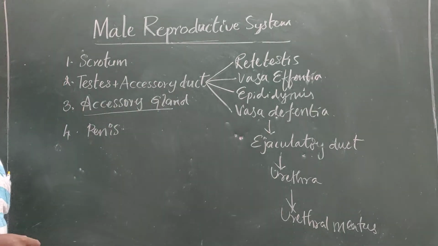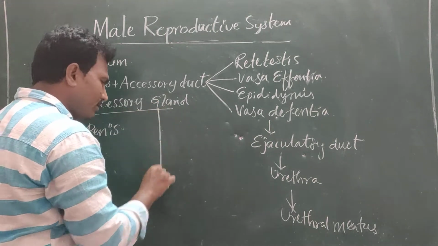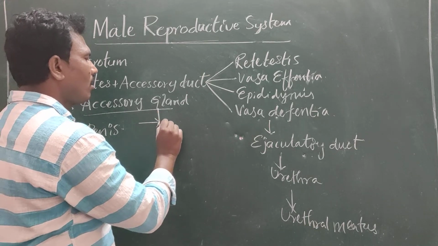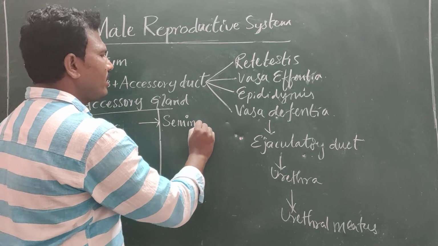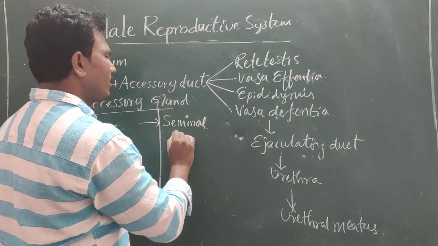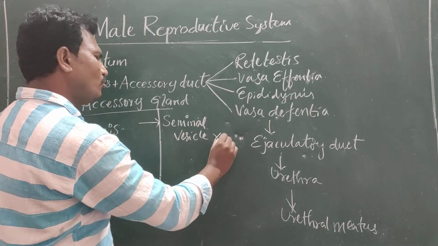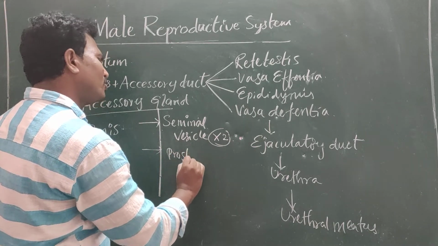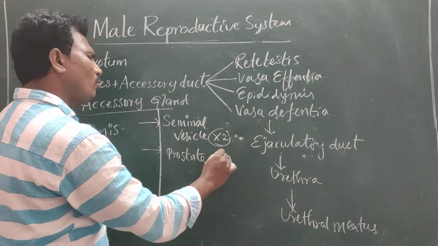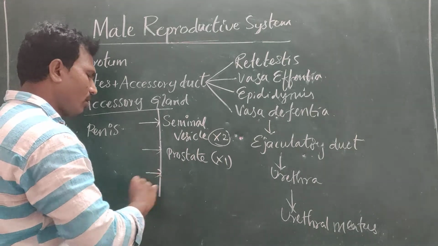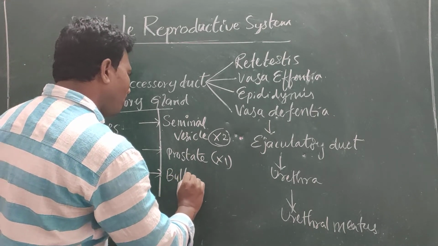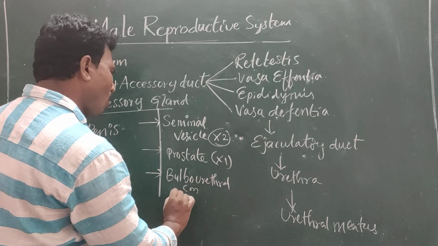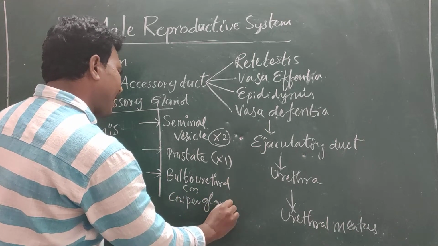Then the accessory glands of males: there are the seminal vesicles, two in number, and the second one is the prostate gland, which is unpaired. Then the bulbourethral or Cowper gland.